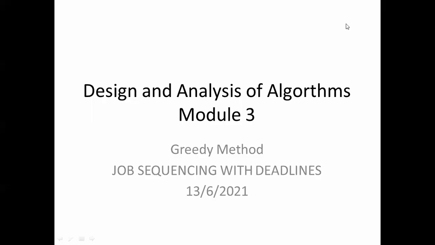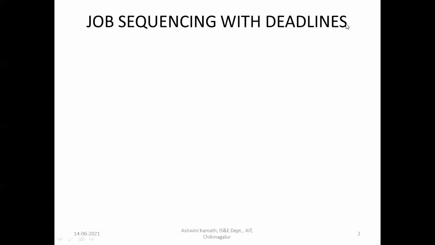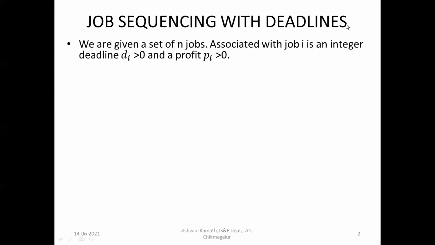So in the last class, we started the greedy method and discussed a simple algorithm, that is the coin change problem. Today we'll discuss another algorithm, that is job sequencing with deadlines. So here the job sequencing with deadlines problem will be given with a set of n jobs.